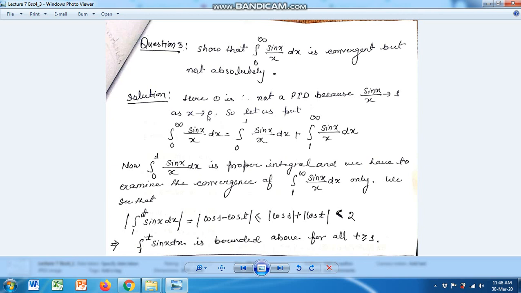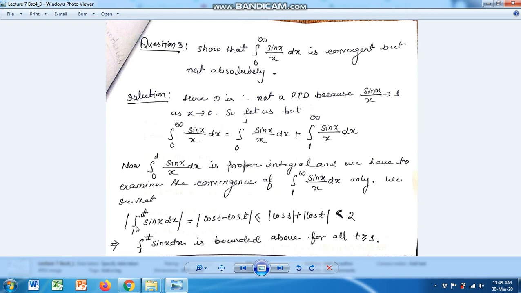So we can rewrite the integral from 0 to infinity of sin x upon x dx as the integral from 0 to 1 plus the integral from 1 to infinity, because sin x upon x from 0 to 1 is a proper integral. So we only have to examine the convergence of the second integral.